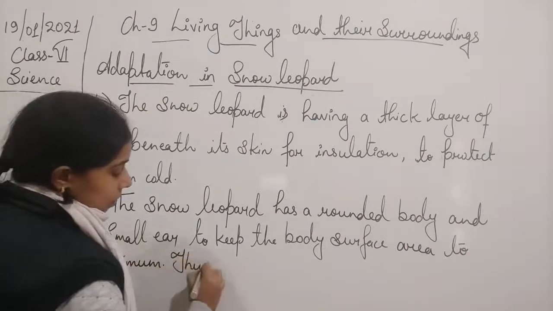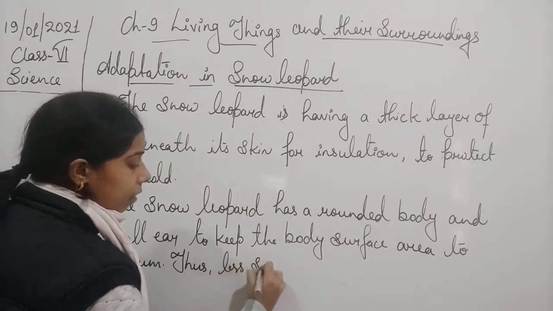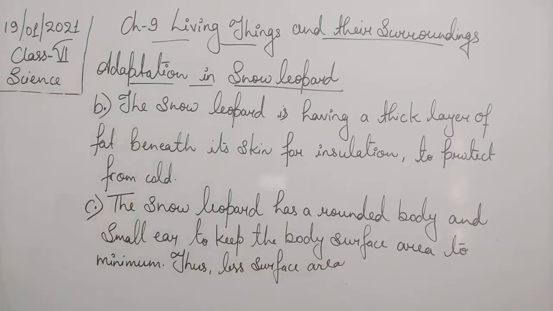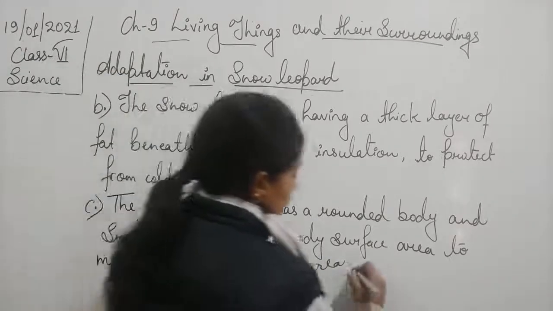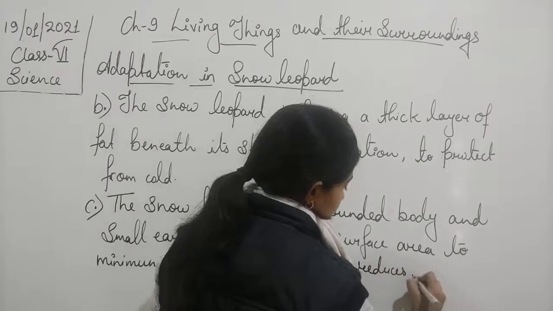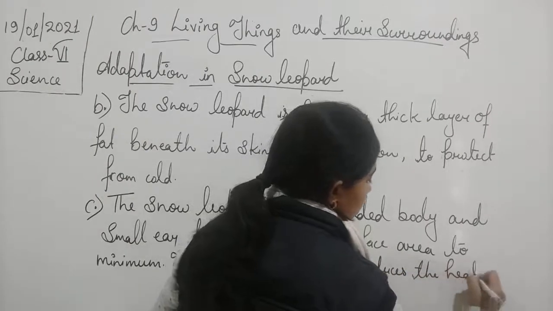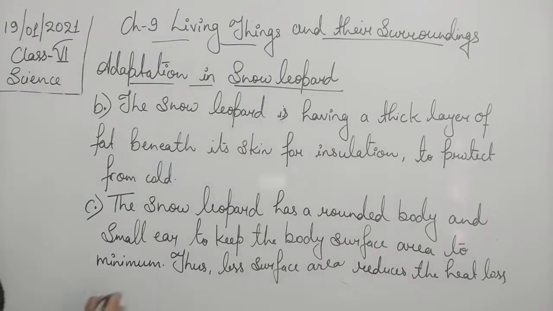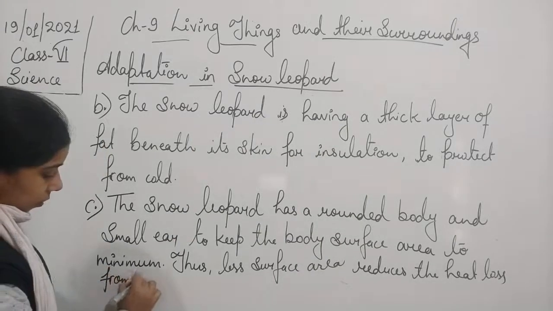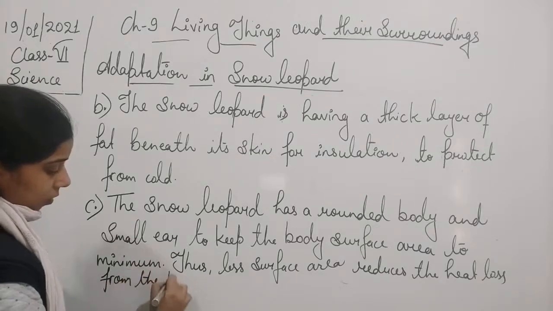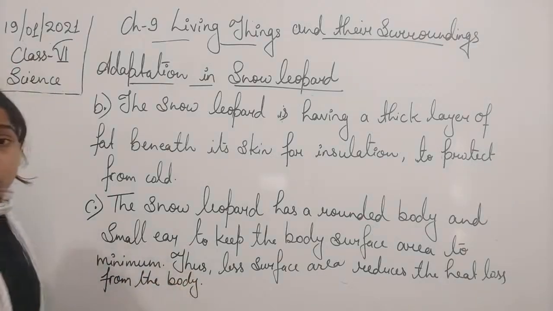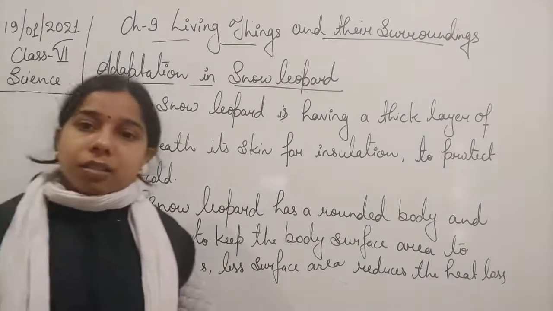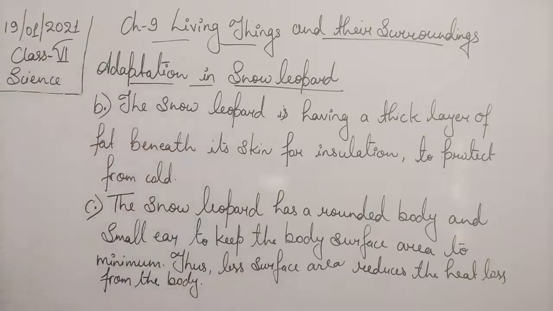Thus, less surface area reduces the heat loss from the body of the snow leopard. Okay, so less surface area will be there, less loss of heat will also be there.